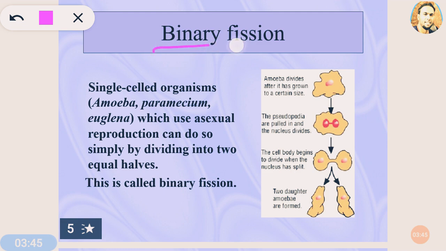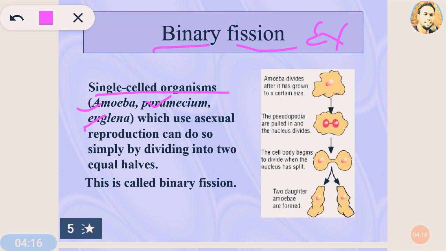Binary means two, and fission means splitting or division. So binary fission means that in the parent's body there will be two pieces, and those two pieces will finally be the new offspring or the next generation. Single-celled organisms like amoeba, paramecium, and euglena are examples of binary fission.